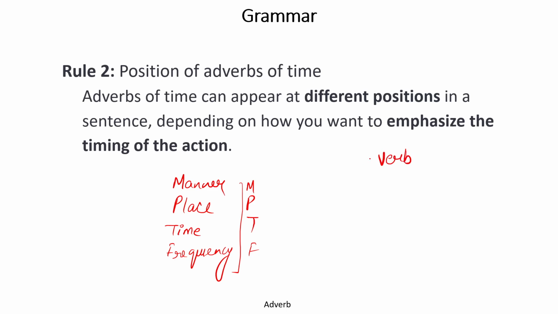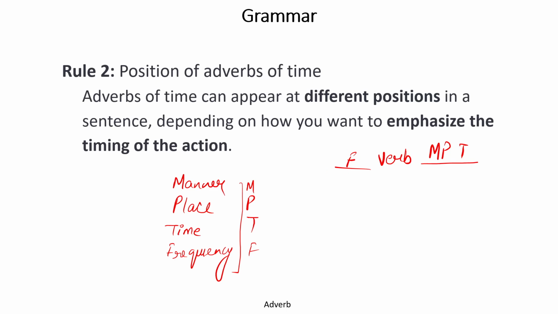We know well that an adverb qualifies a verb, first of all. Now, if it is qualifying only the verb, we should write MPT, that is manner, place, and time, after the verb, whereas only frequency can be placed before the verb. Now, this is something special in case of adverbs.